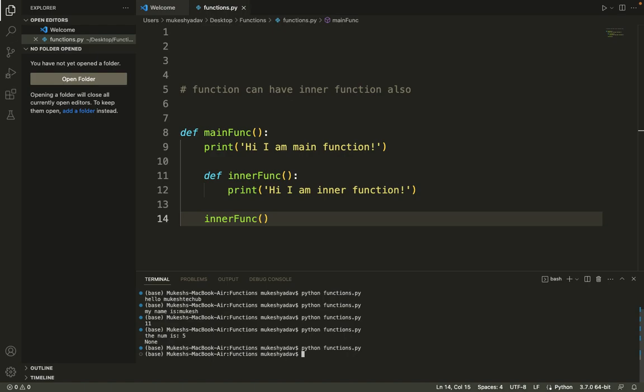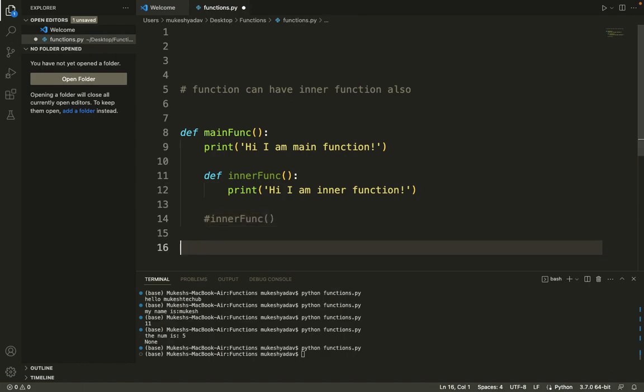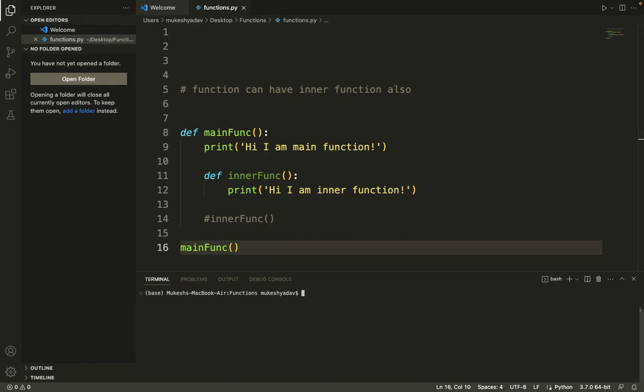In this example, we have defined an outer function, the main function, that contains an inner function. When the outer function is called, it will print a message and then call the inner function, which will print another message. So let me call the main function, clear the window and execute it. It says hi, I am main function.